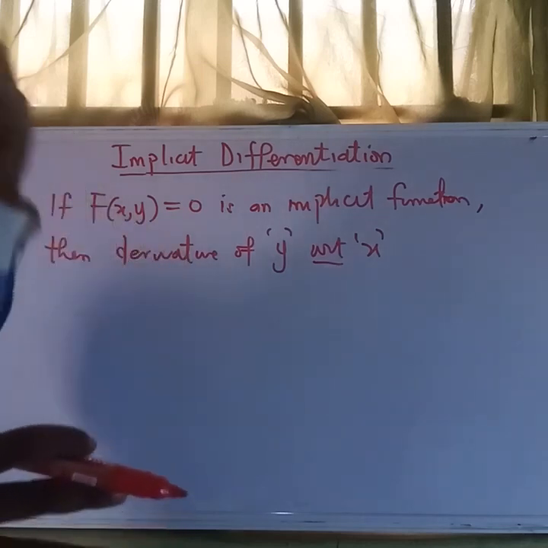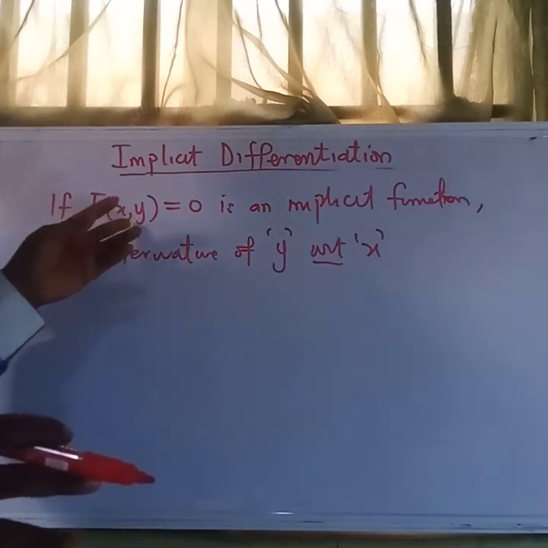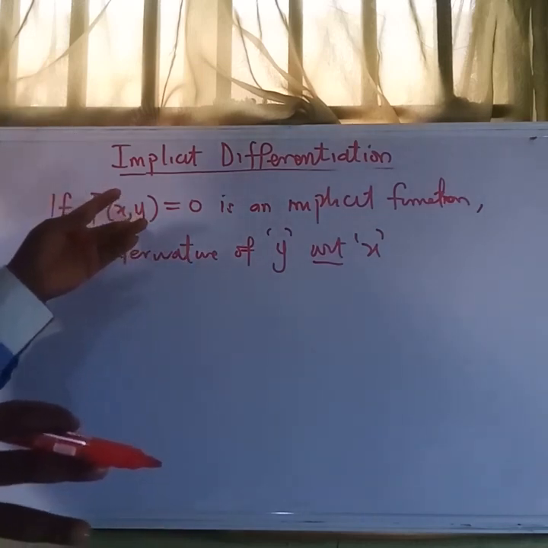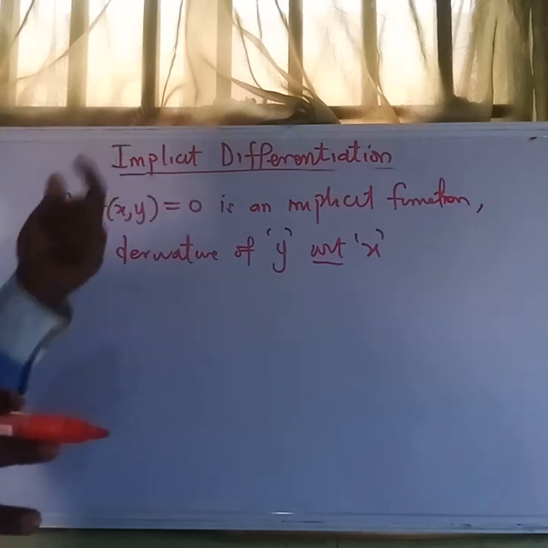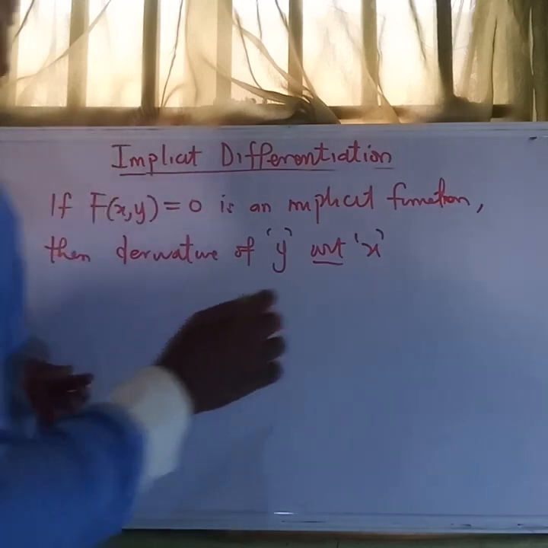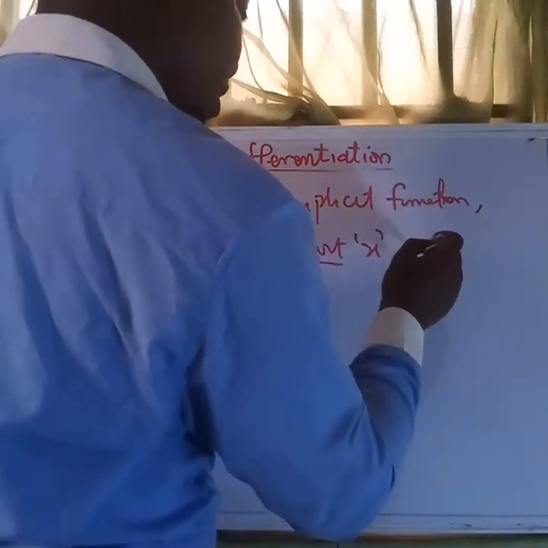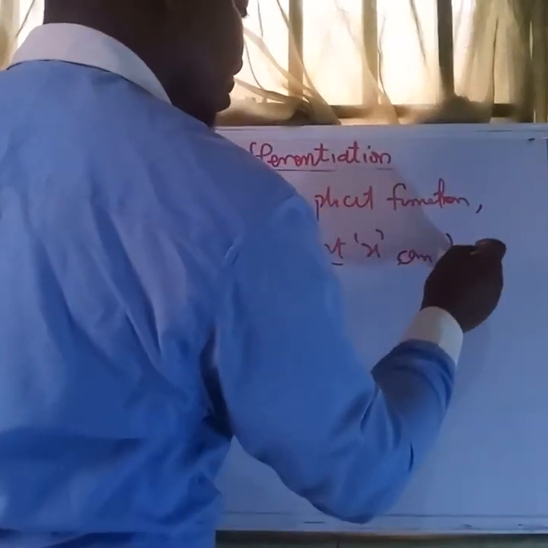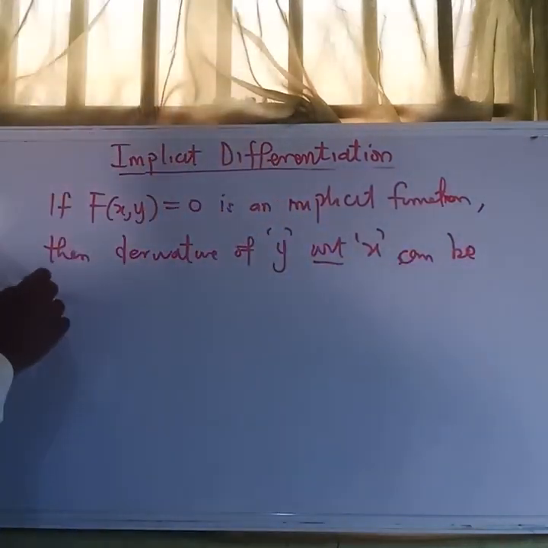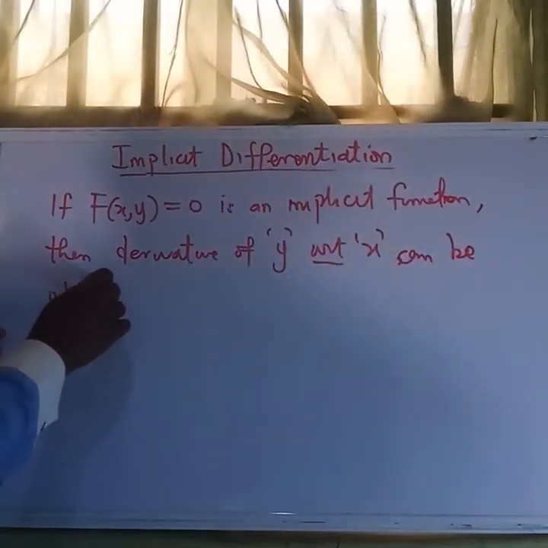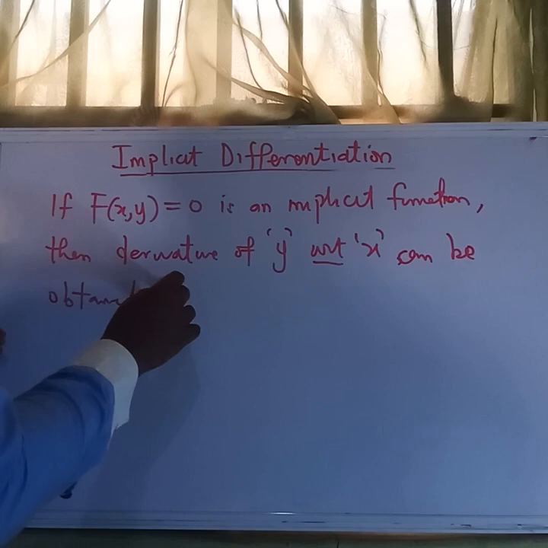The primary aim is to get dy/dx, as you can see, we also get this from the explicit form where we always find dy/dx. So the derivative of y with respect to x can be obtained from the following.